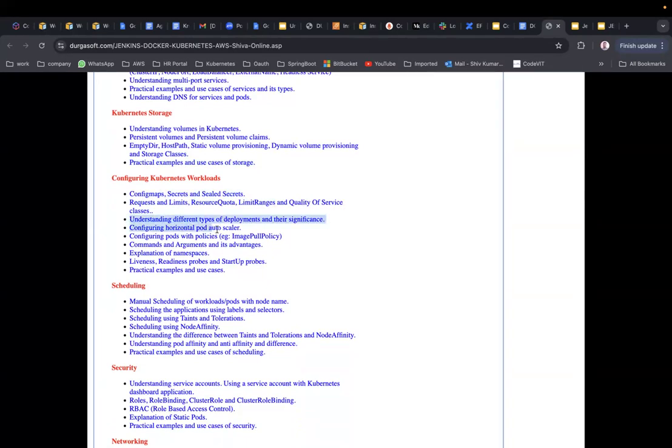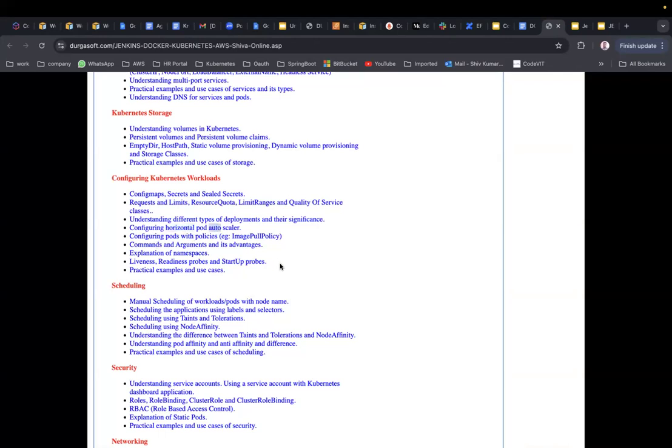Now, understanding different types of deployments and their significance. Horizontal pod autoscaler, it's very interesting. Suppose traffic is coming to your application. Today only 100 people are sending requests to your application. Tomorrow there is a sale on your website and 1,000 people are accessing your application. Based on the amount of traffic, your pods will be scaled enough to satisfy that much traffic. All these things will be there as part of the horizontal pod autoscaler. Automatic scaling will be happening as part of this.